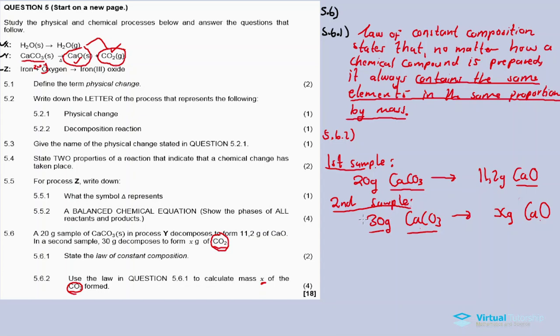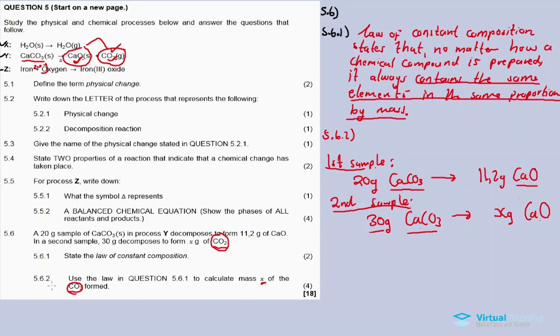For the second sample it's also true. If you take 30 gram of calcium carbonate and decompose it, the mass of calcium oxide and carbon dioxide added together must also give you 30 gram, right?